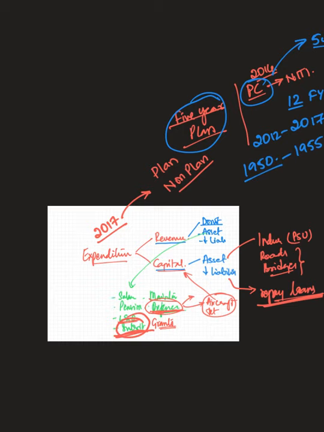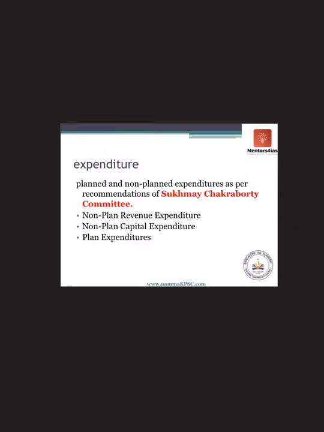So I would like to explain a little bit about planned and non-planned expenditure and why it was done away with. This planned and non-planned expenditure was introduced in India on the basis of the recommendation of the Sukhmoy Chakraborty Committee. So the expenditures were classified into non-planned expenditure and planned expenditure. Non-planned was revenue and capital expenditure. Planned expenditure was any expenditure that was spent on the five-year plan.